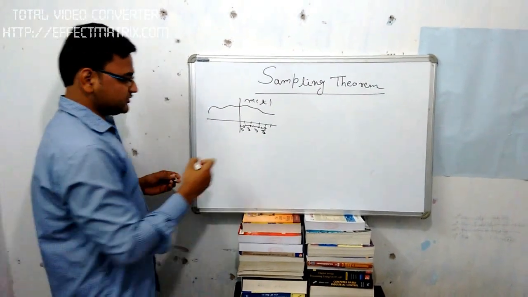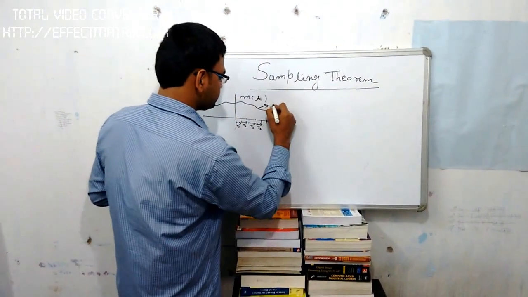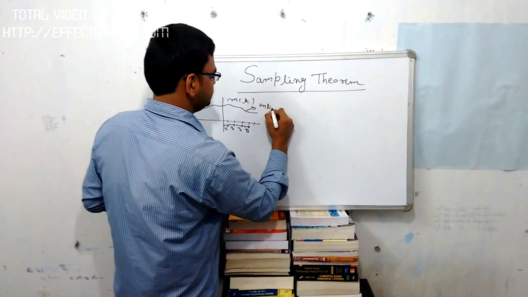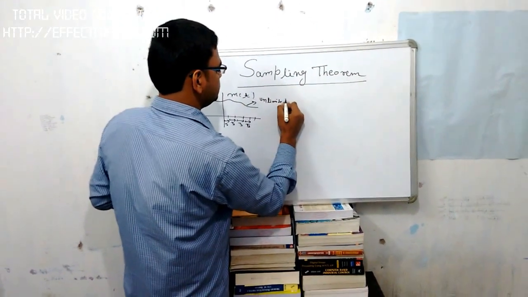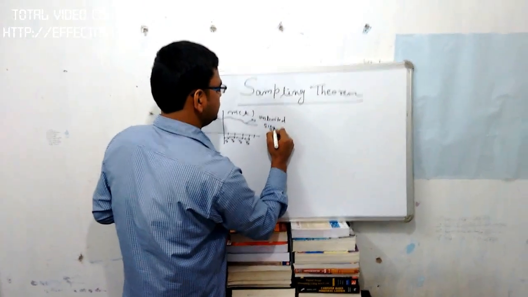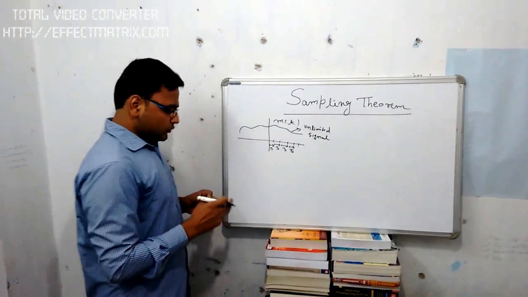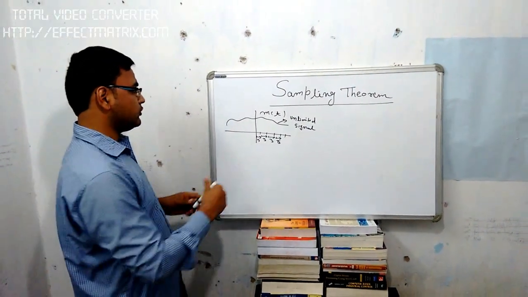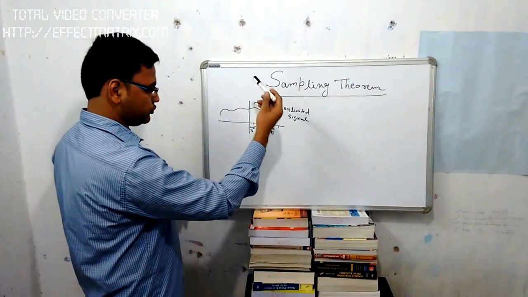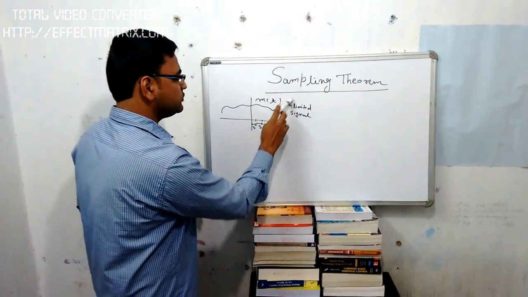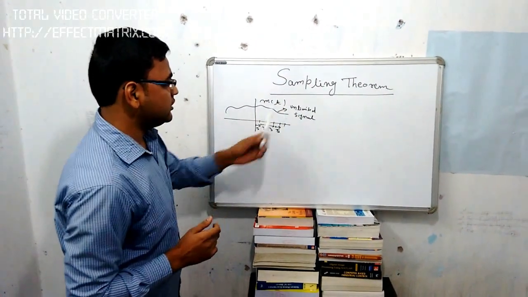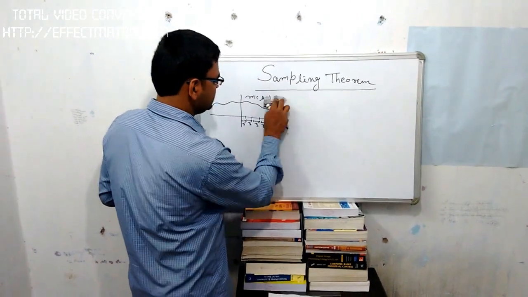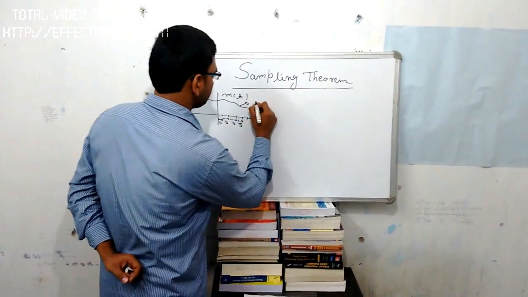This is a message signal, and it is a band limited signal. For conversion of the message signal, we do sampling.